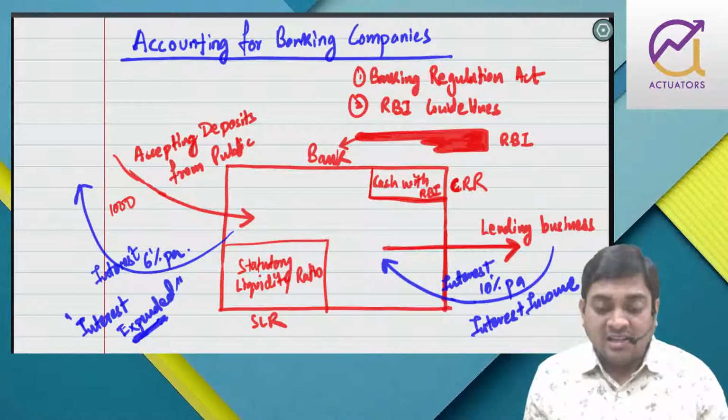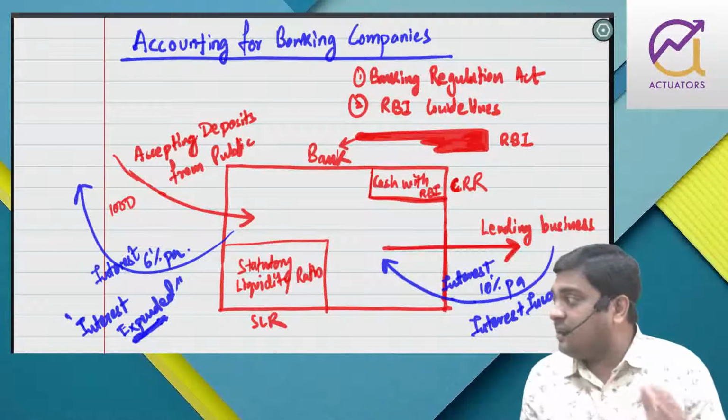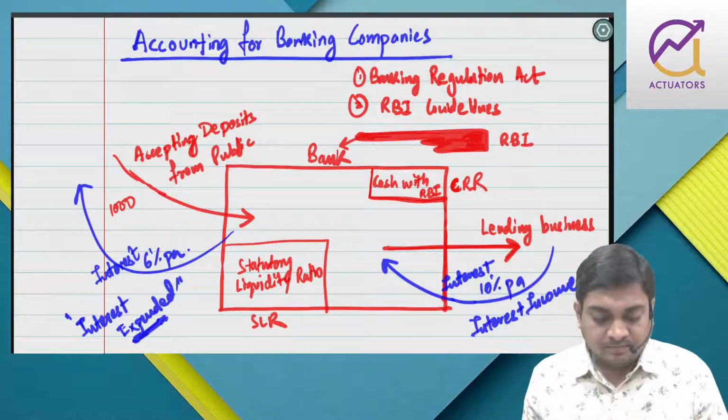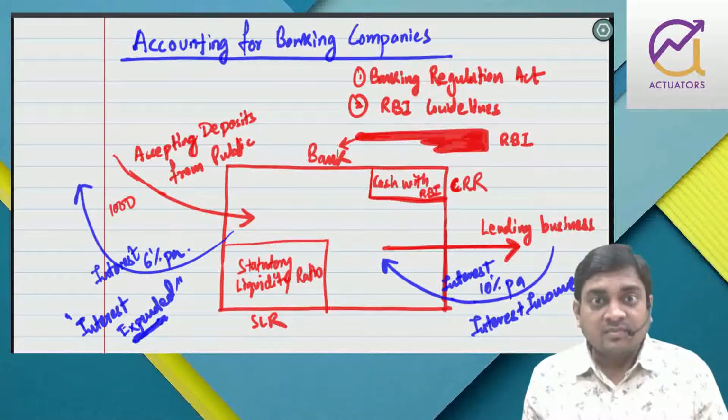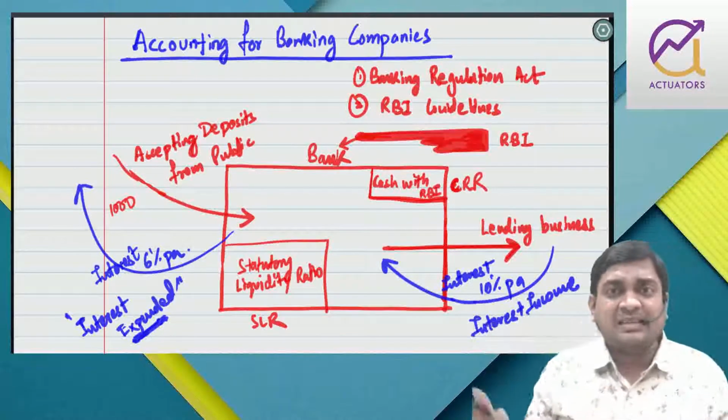So can you tell me what is the net profit of a banking company? Interest income minus interest expended. Yes or no? Interest income minus interest expended, as simple as that.